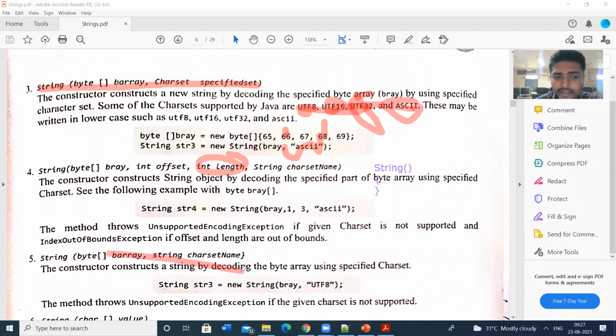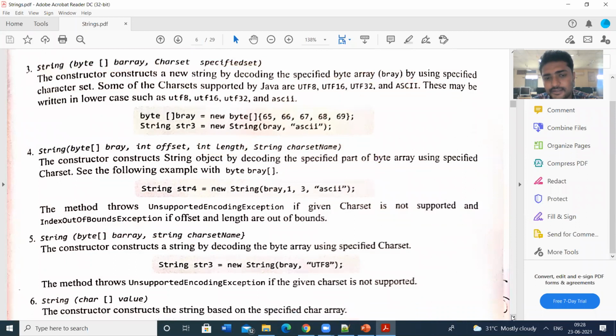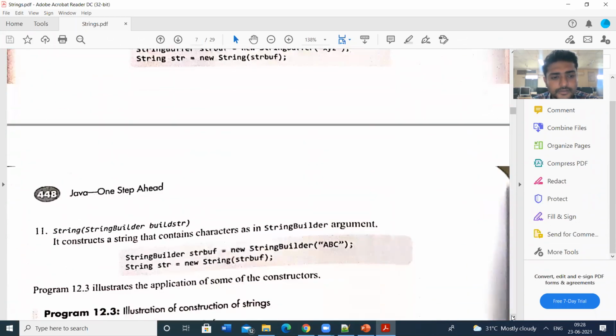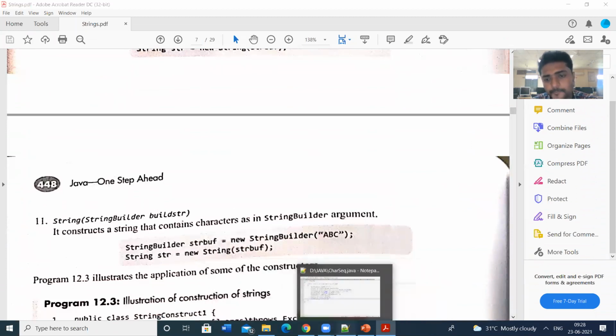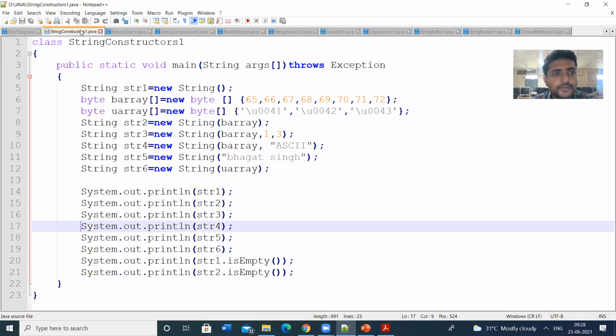Likewise, we can have many types of constructors in strings. So let us see one program regarding these constructors. Let us see the string constructors. Many types of constructors are available in strings. Let us see all of these.